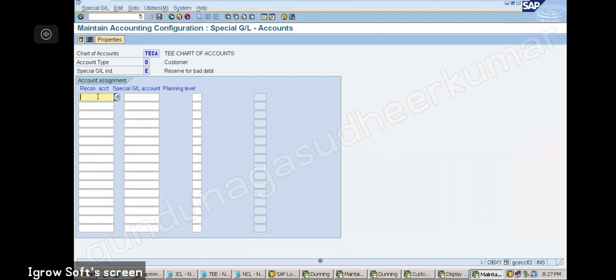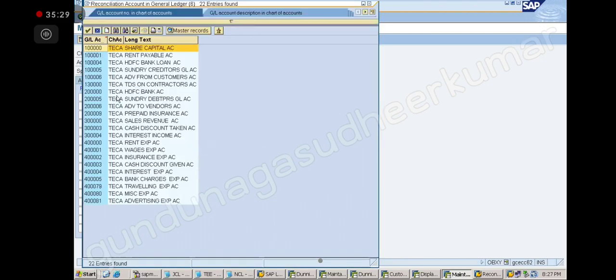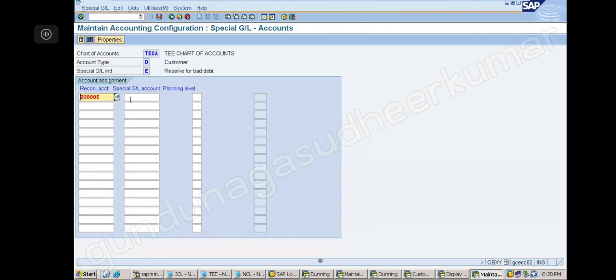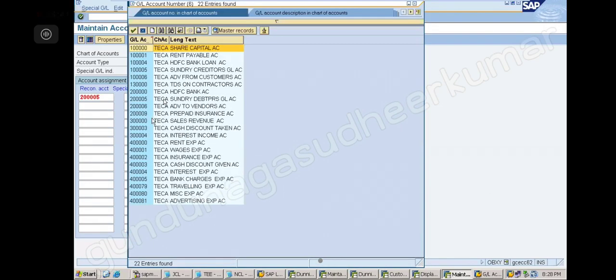So this account is working opposite to our sundry debtors. Right? You understand this logic? A couple of times I have explained this. In accounts payable I explained, accounts receivable also I explained. Correct? Yes. So now here I will give my sundry debtors account. So what is my account number? My account number is 100T. Where is it? Not there.